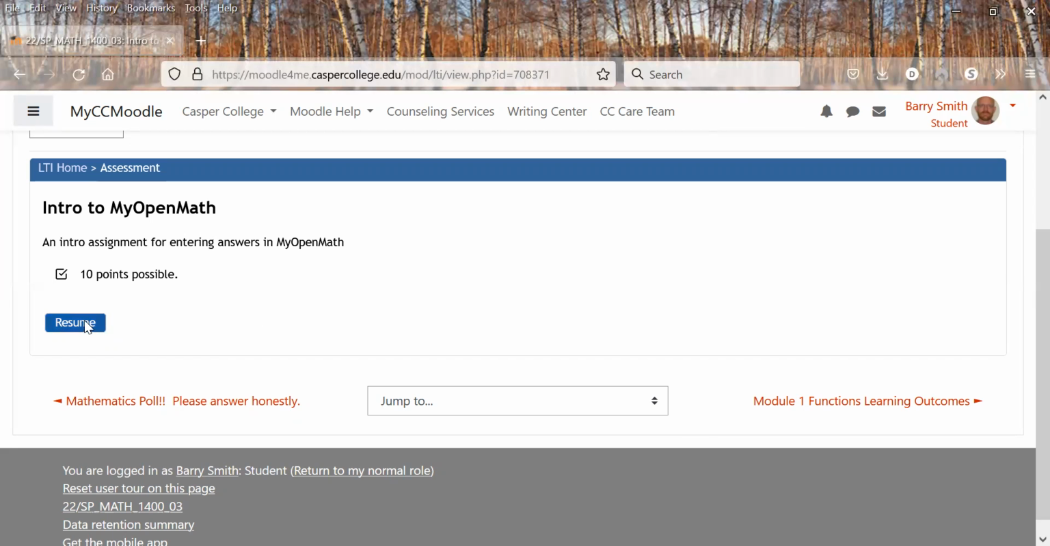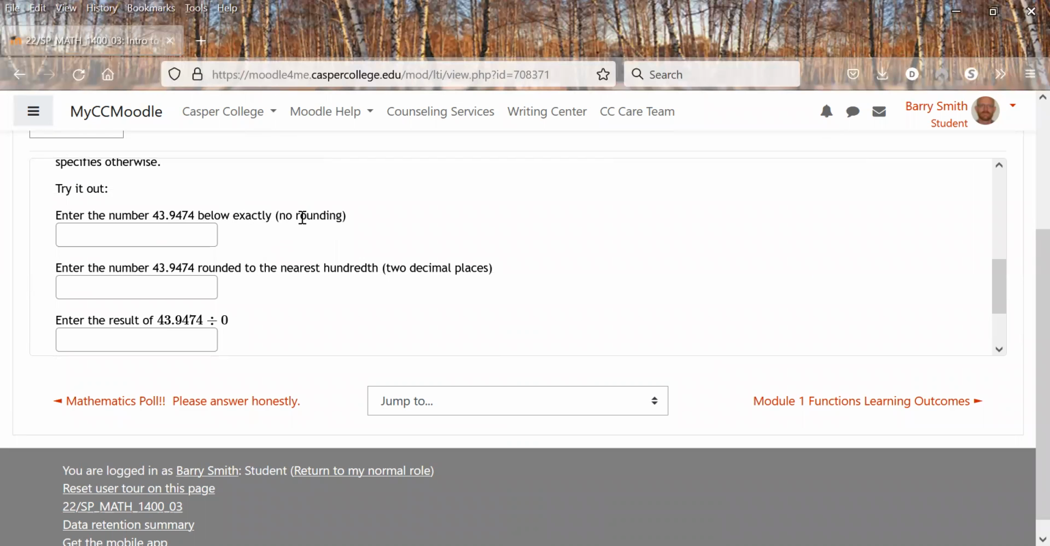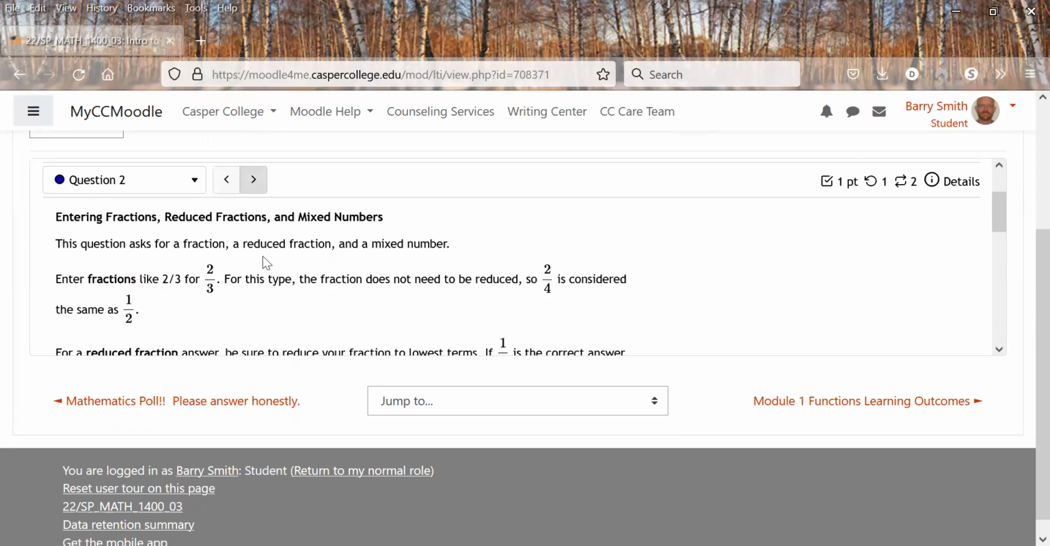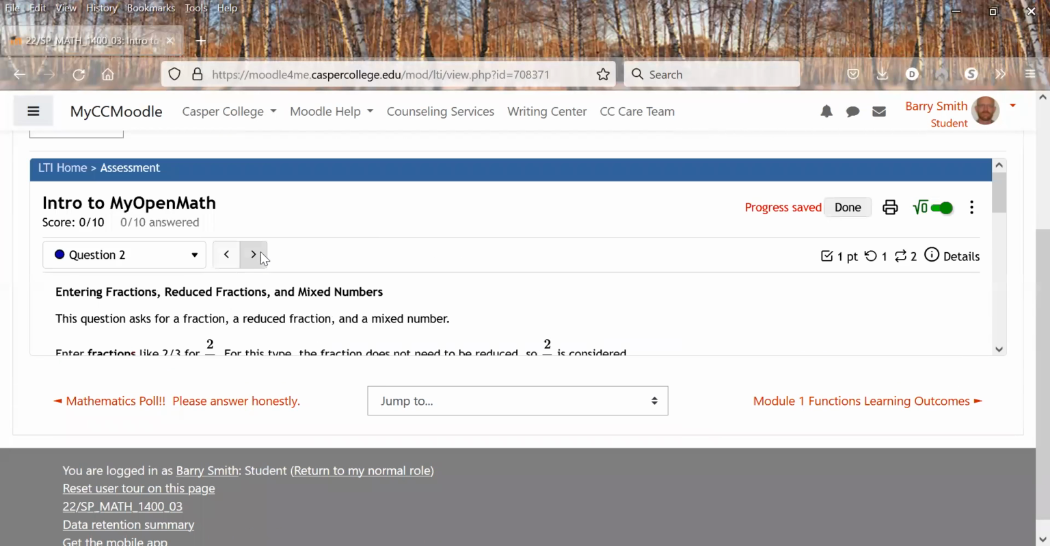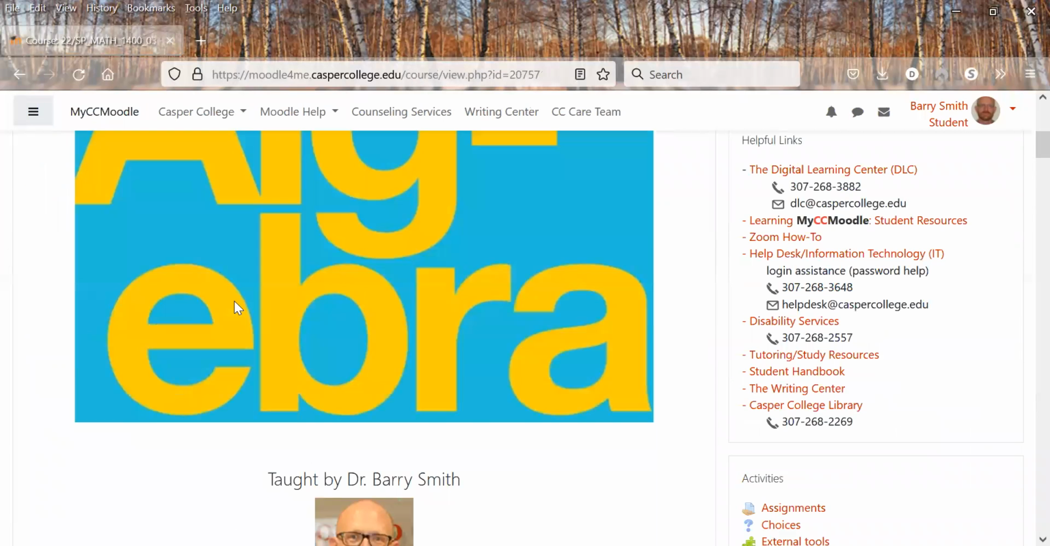You go in and you can go into your assignments. This first one is showing you, okay, write this number with no rounding, with two decimal places, divide these out, and you can do more questions. They're all different kinds of questions. As long as you look like you're doing the right kind of things, if you miss one for a little bit, that's not a problem. It's not worth much, and usually I end up giving full credit on those if you've attempted it.